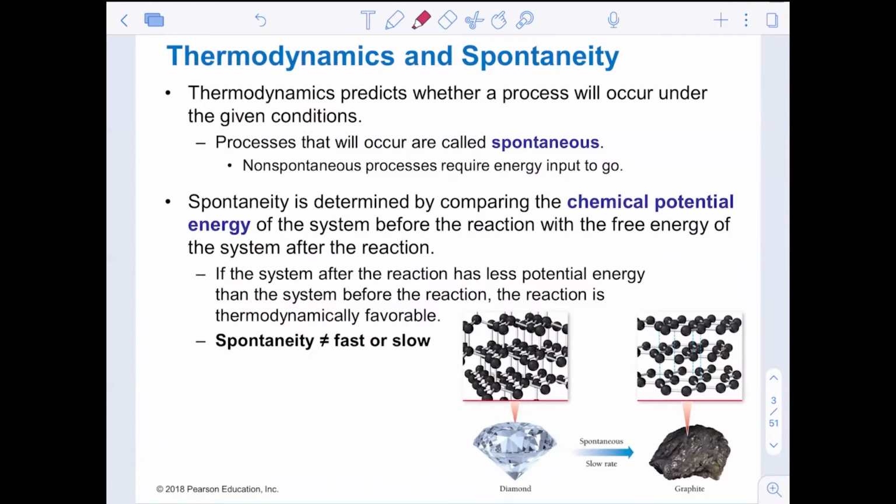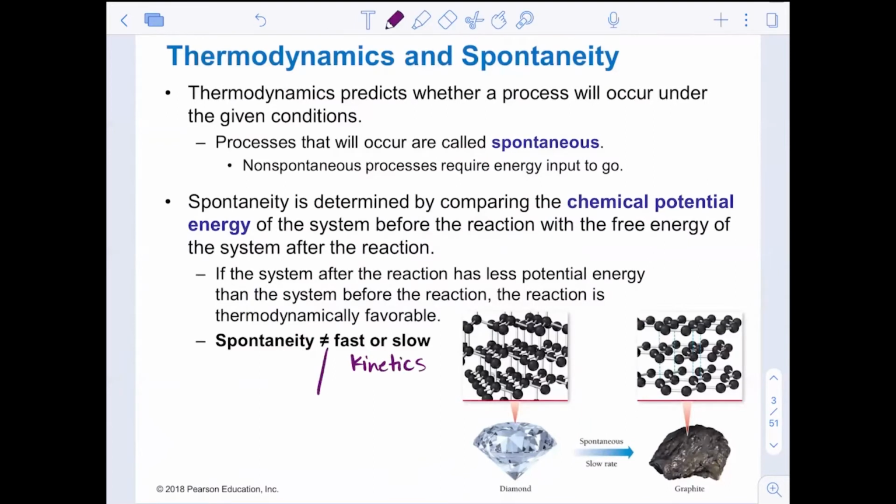Spontaneous. Now, spontaneous does not mean fast or slow. A spontaneous process like combustion goes very rapidly. A spontaneous process like carbon in its diamond form going to carbon in its graphite form is a very, very slow process. But yes, both of those are spontaneous. They naturally occur. Spontaneous does not mean that it happens fast. A lot of people link these two together, and that is a big problem. Fast or slow is going to be dealt with when we talk about kinetics.